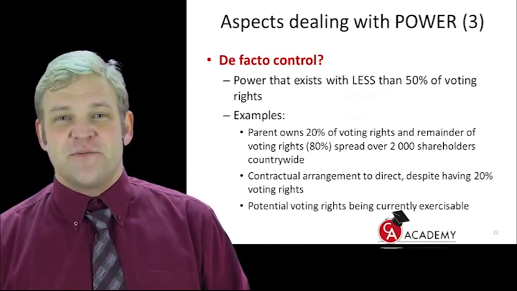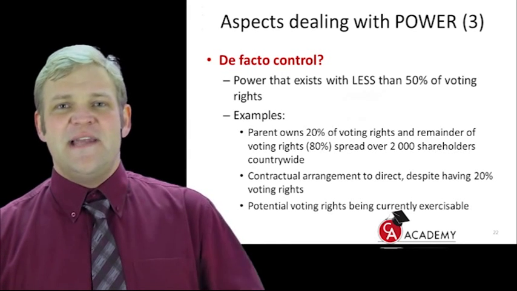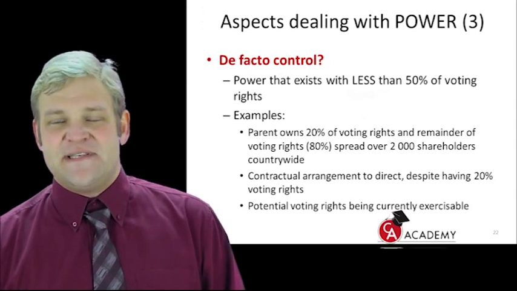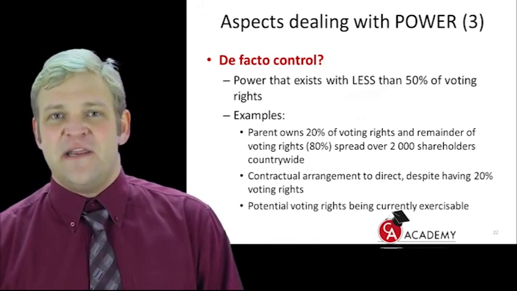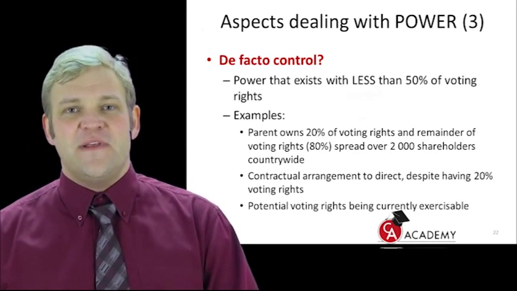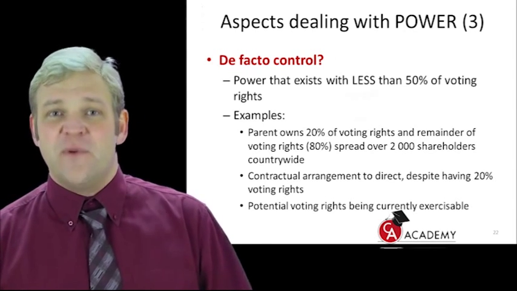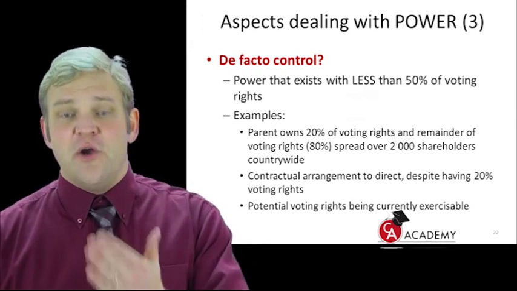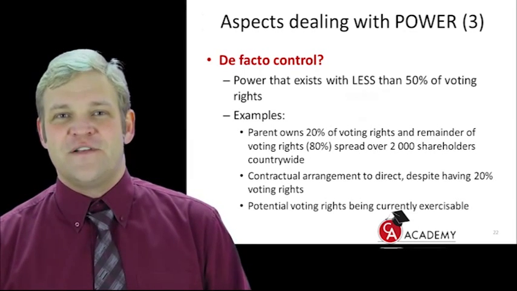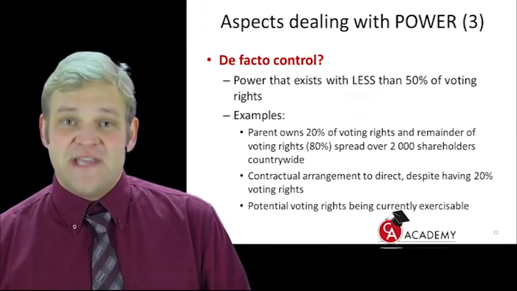Then, contractual arrangement to direct, despite having only 20% of the voting rights. Okay, so you can see, let's say we had 80% in this company, 80% investment, and we sold 60%, therefore we're now only retaining a 20% investment. All right. Now, the new owners don't want to govern directly because they want to get familiar with the subsidiary that they've just acquired, etc. So what do they do? They enter into a 5-year contract with the previous parent and they say, you know what, you only own 20%, but you will be given the right to direct the relevant activities of this organization for a period of 5 years until we feel comfortable to take over from you. Can you see the economic reality?